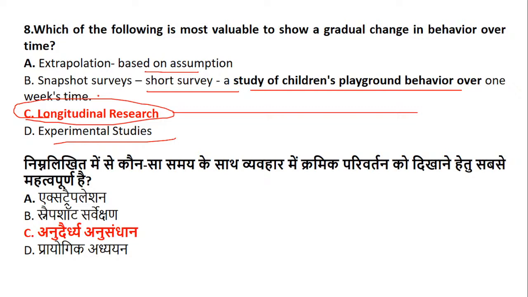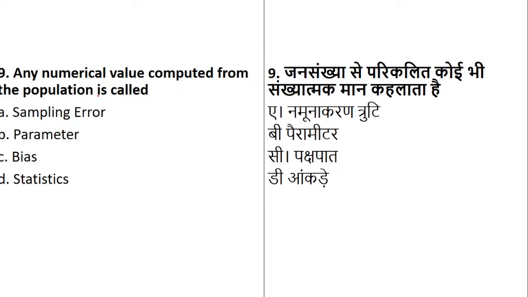Now, let us go for the next question. Question number 9. Any numerical value computed from the population. Now, I have been playing with you with these questions for a long period of time. Still, some students get confused. I hope today at least, the answers will be right. Just read the question and make sure you are answering it very well. Any numerical value computed from the population is called what? A sampling error, a parameter, a bias, or a statistic? What is it known as?